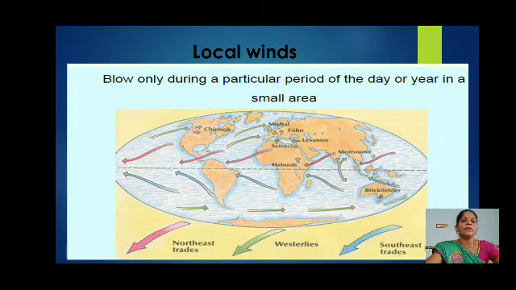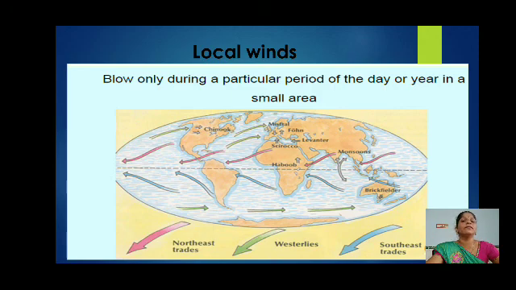The next type is local winds. The local winds blow only during a particular period of the day or year in a small area. Example? Yes, you know one example. That type of wind blows in the area of Rajasthan in the summer times.